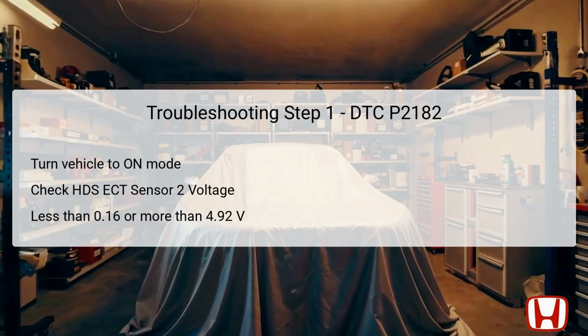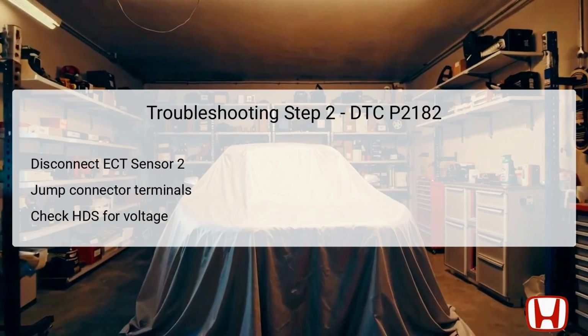Any reading below 0.16 volts or above 4.92 volts indicates an immediate fault condition. If the output voltage fails to meet this criterion, the next steps will involve inspecting the sensor itself and its connections to determine why the PCM perceives it as malfunctioning. This initial verification is crucial to isolate where the problem may arise from.